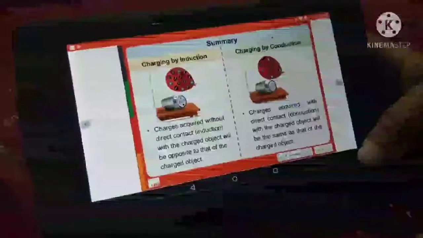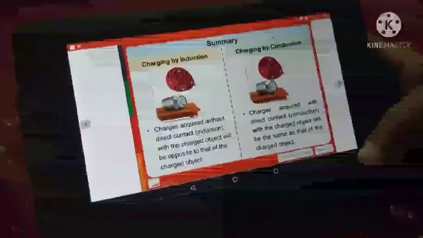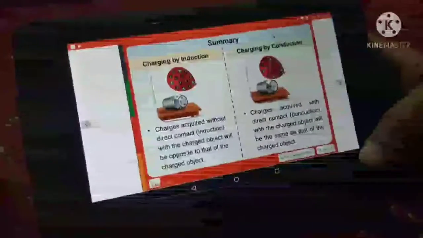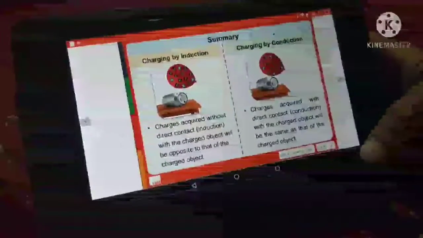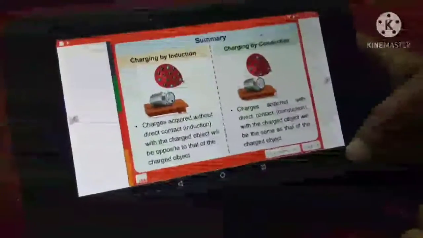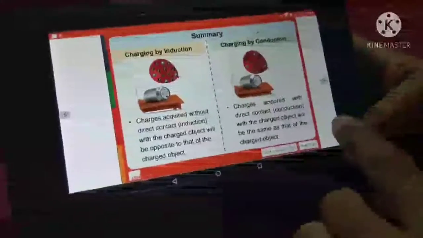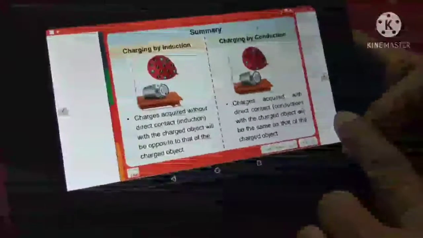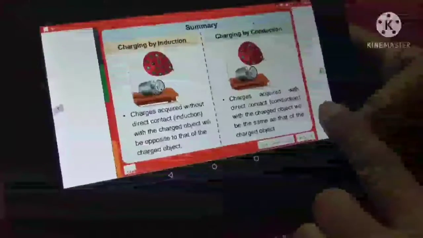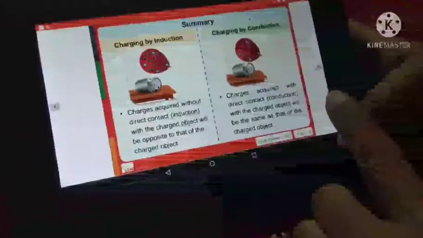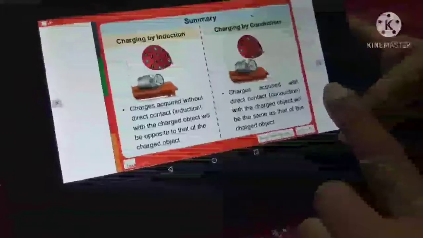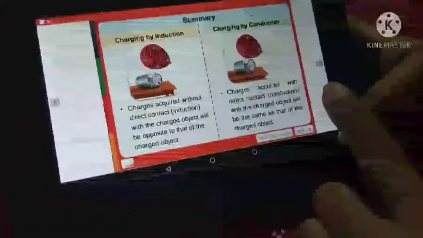Charging by conduction, charges acquired with the direct contact with the charged object will be the same as that of the charged object. It is charging by conduction because the bodies are in contact with each other.